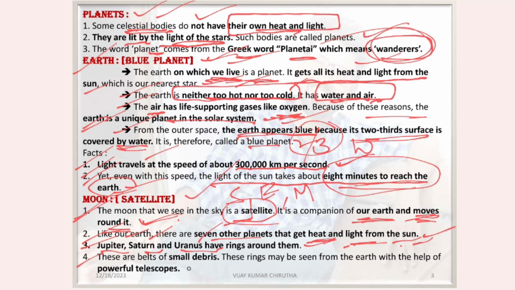These rings are belts of small debris. They can be seen from the Earth with the help of a powerful telescope. You can see them by using telescopes, as small debris in the telescope view.